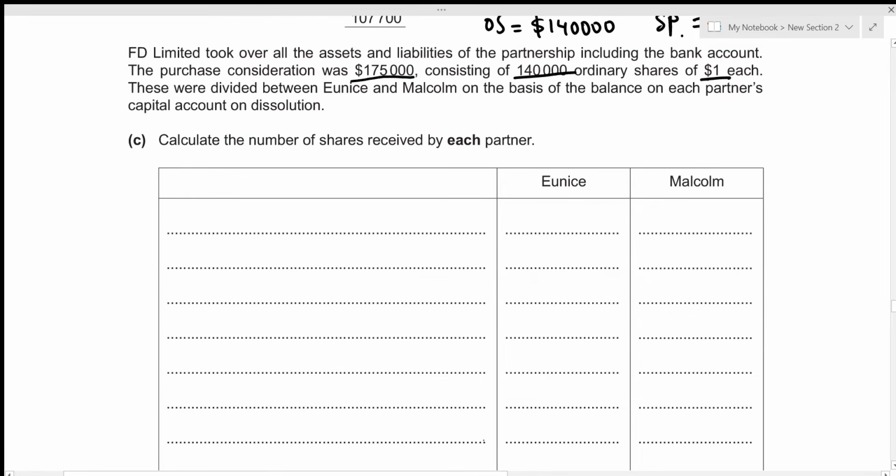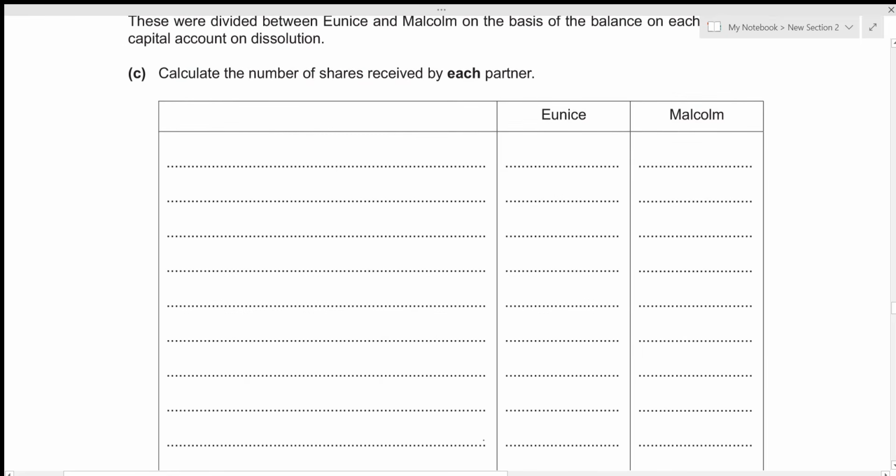Okay, we need to calculate the number of shares received by each partner. Like I said before, this distribution of shares is on the basis of the balance on their respective capital accounts at the date of dissolution. So we need to figure out our capital balances on that particular date. In order to do so, we will be creating a capital account, but since we're given a vertical format, we will be writing down the capital account in a vertical format as well. So we will be starting with our opening balance, right? So we can just write it down as balance b/d.